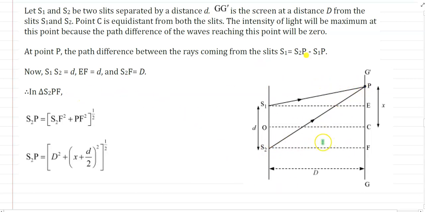If P is the point and C is the central fringe, we know that the path difference is 0 at C. So if the path difference is 0, there is a bright fringe, because the condition of bright fringe is that the path difference will be 0 or an even multiple of lambda by 2. Then we can find S2P equals the square root of S2F square plus PF square. This PF will be x plus d, and S1P will be the square root of D square plus (x minus d) square.